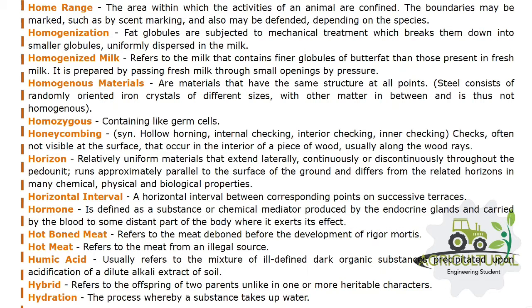Homogeneous materials are materials that have the same structure at all points. Steel consists of randomly oriented iron crystals of different sizes, with other matter in between, and is thus not homogeneous. Homozygous, containing like germ cells.